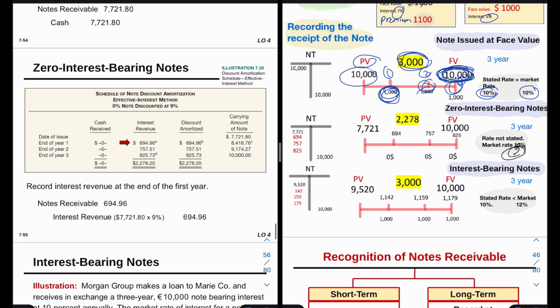And at the end of the first year, we're gonna start to record our interest revenue and the amount of the discount amortized, because remember, we are gonna be receiving an interest revenue, no cash. We are not receiving any cash, but we have to record the interest revenue. If we had any cash, we would debit that cash, but because we are not receiving any cash, we're going to be receiving the full amount in the future. So now we're gonna debit our note receivable, which is the discount amortized, and we're gonna be crediting the interest revenue with the same amount.